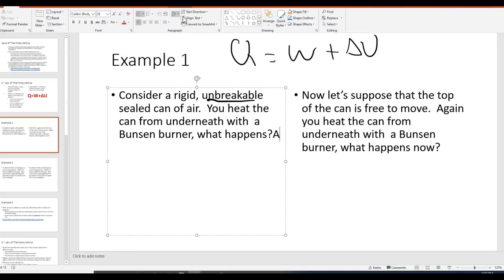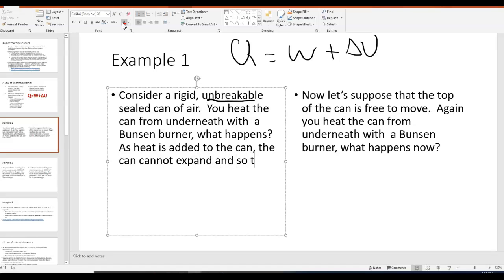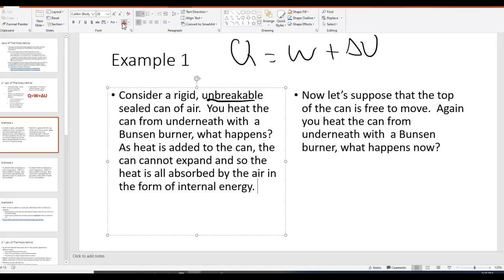Okay, I'm going to do this in red. As heat is added to the can, the can cannot expand, and so the heat is all absorbed by the air in the form of internal energy. Okay, in other words, the air inside the can gets warmer. Let me make that red so you can see that a little bit better.